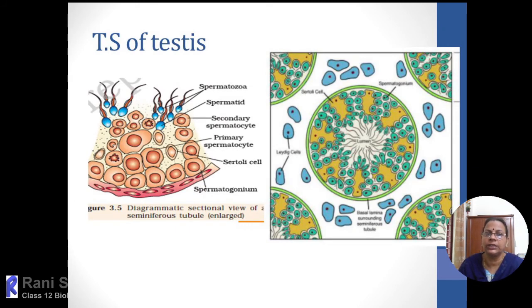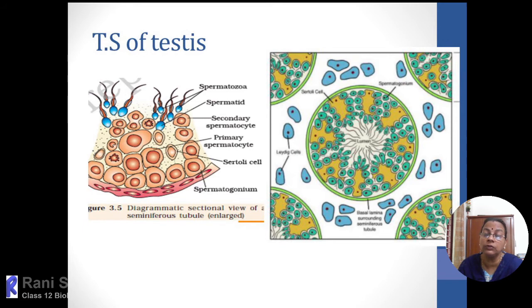The figure on the left side is in your textbook. Sometimes they give the figure as such and ask you to label the parts and explain the role of each. Sometimes even the ploidy of the cells, they will mark it and ask you.